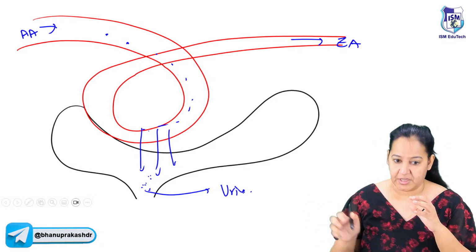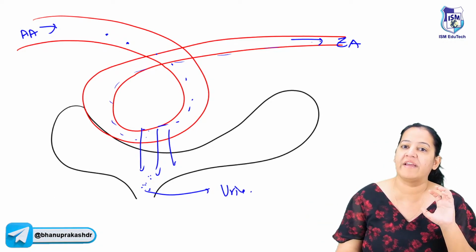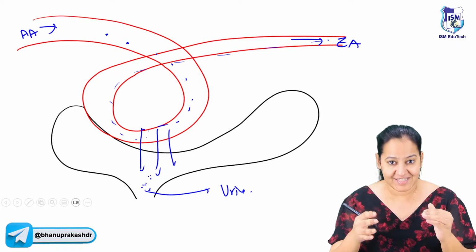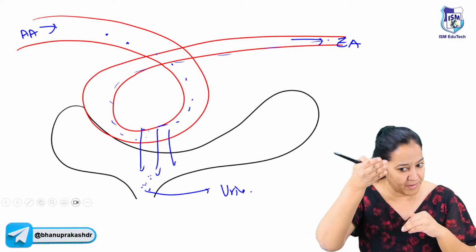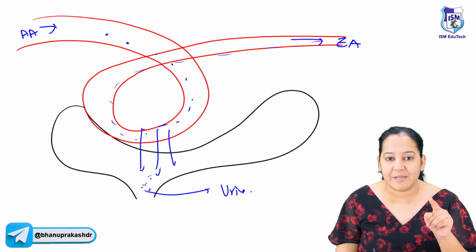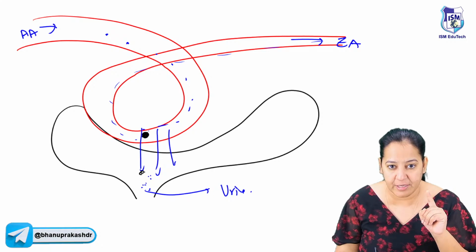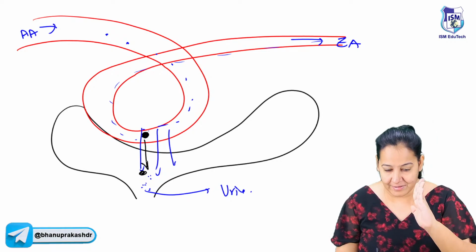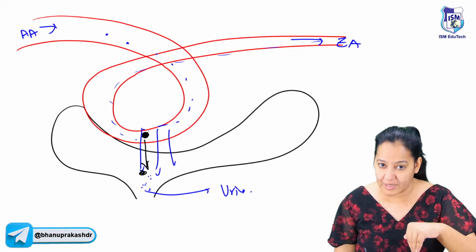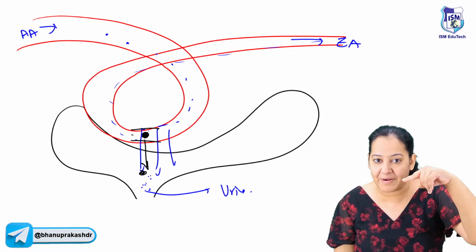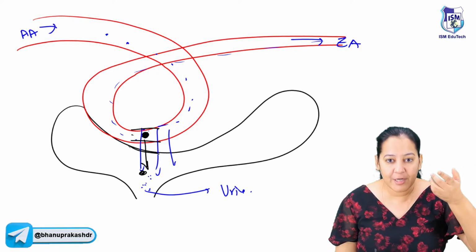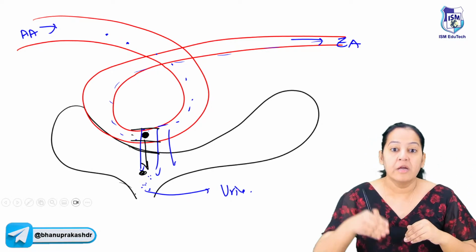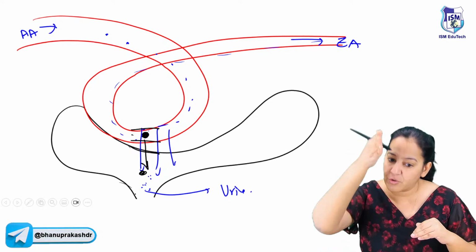They will be excreted in the urine and the remaining substances will go away in the efferent arteriole. So whenever any substance has to cross from the blood to the urine, you can see here we have a substance which is supposed to be excreted in the urine. So it has to cross a barrier to come from the blood into the urine. You can see this is the lumen of the capillary. It contains blood, and this is the lumen of the Bowman's capsule. It contains urine. So from blood to urine, it has to cross a barrier.